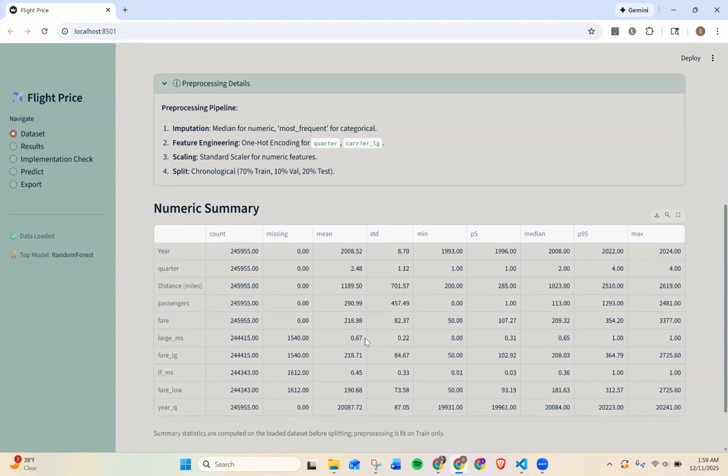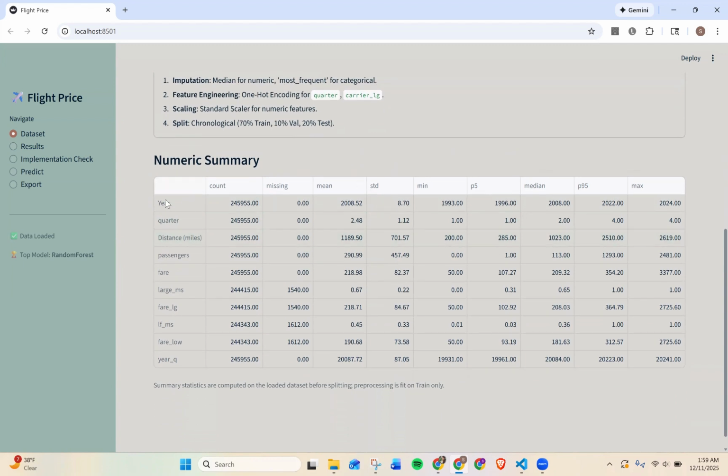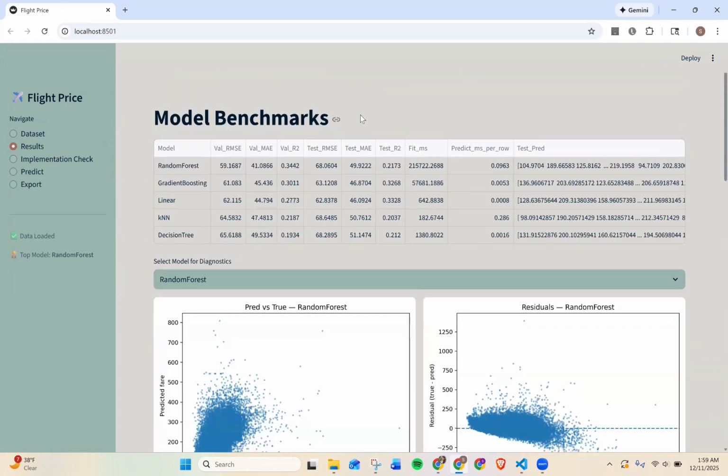This page is mainly here to show that the app is using the same leakage safe pipeline that the report and the presentation talks about. And we also gave a little numeric summary for the users. Moving on to the results page, here we have the leaderboard and diagnostics.